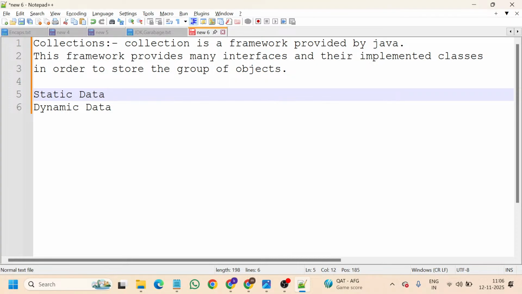So today is Wednesday, so after 7 days the same Wednesday will be repeated, or after 7 days the Saturday will come, right? Or after 7 days Monday. So this is the static data: Monday, Tuesday, Wednesday, the order is also static. Static is nothing but constant data, which cannot be edited by your end.